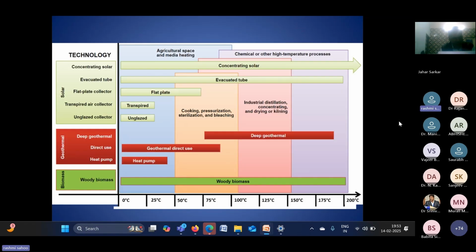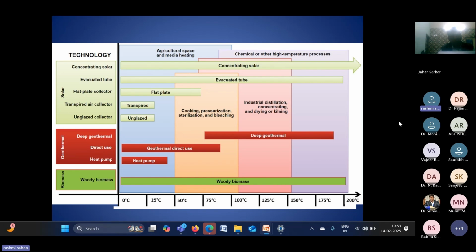And what I have already talked about, the temperature range, because when we are talking about power generation applications, the temperature range of the energy sources or renewable energy sources is very, very important. Based on the available temperature range, we can apply, because different applications may need different temperatures. Like if you go for the Brayton cycle, we need very high temperature.